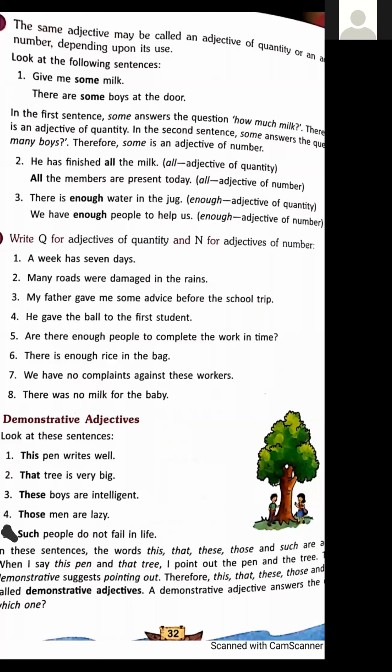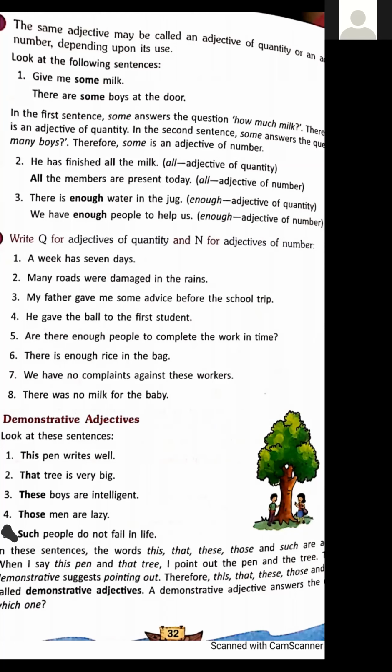Third sentence, there is enough water in the jug. We cannot count water. We cannot count any liquid material, like water, milk, oil, juice. These all are uncountable. There is enough water in the jug. Here we are using enough as an adjective of quantity.